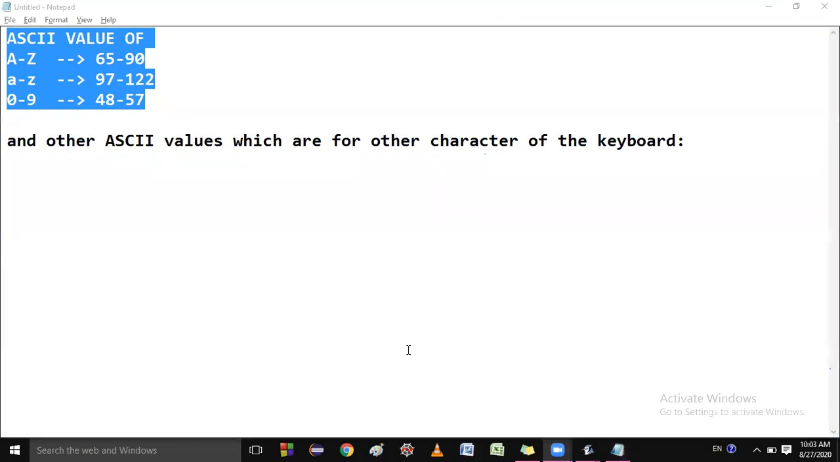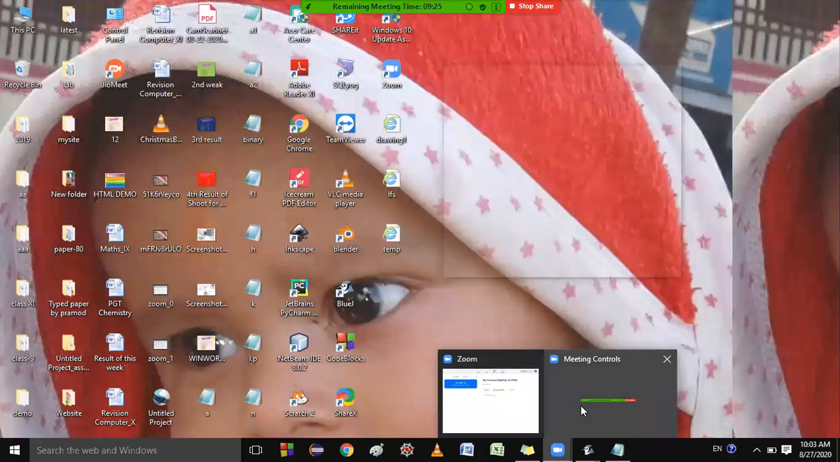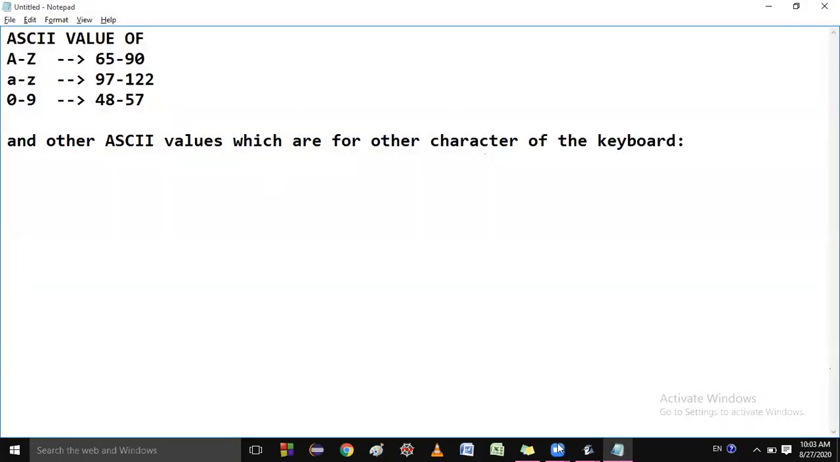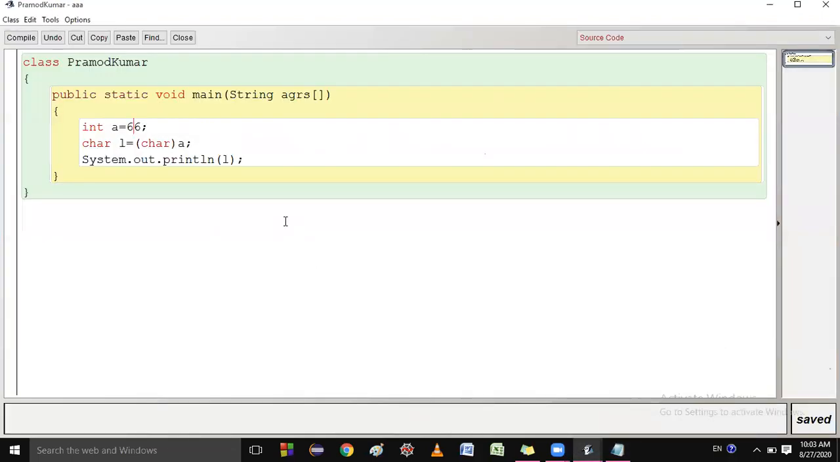Okay, one more thing I want to revise. Conversion of a big data type to a small data type causes data loss. How is this? Suppose you have written a float, float a equal to 12.3f, and you must write the f here, otherwise it will be treated as a double.